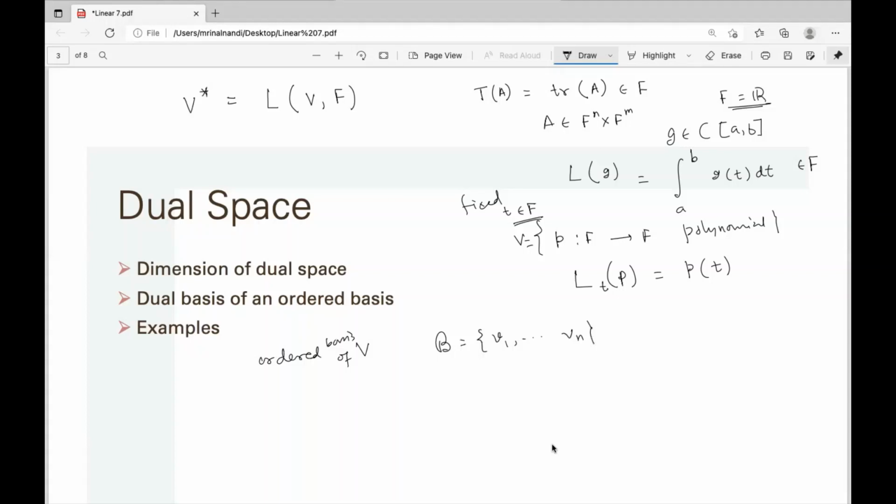Now we define n linear functionals f1, f2, up to fn. So f1, f2, fn are linear transformations from V to F. How do we define them? We define them like this: fi(vj) is the Kronecker delta ij. That means f1(v1) is 1, f1(v2) is 0, f1(v3) is 0, f2(v1) is 0, f2(v2) is again 1.